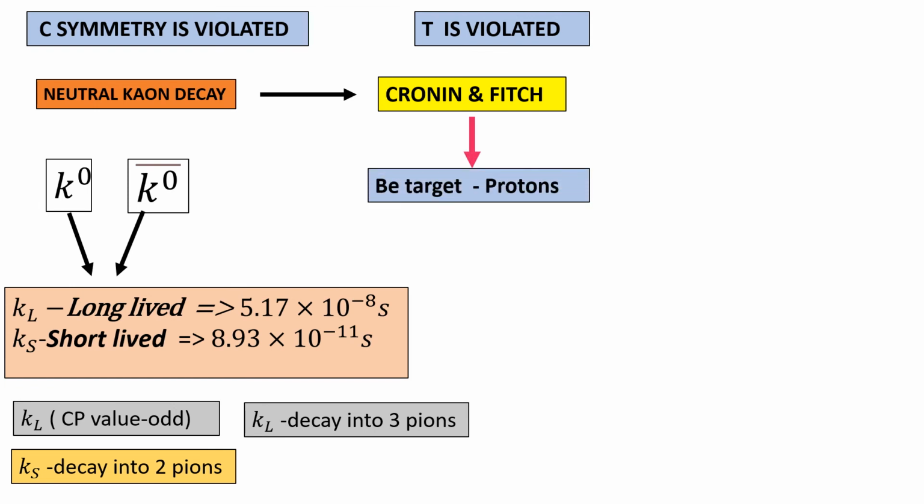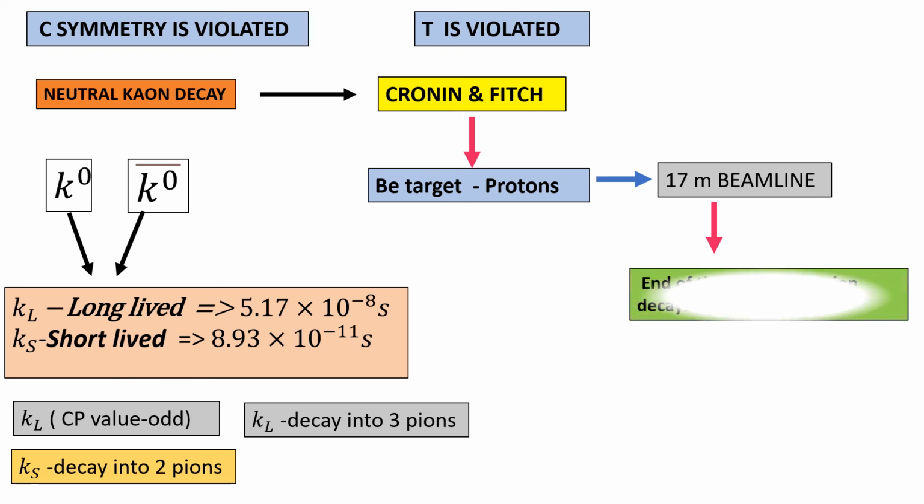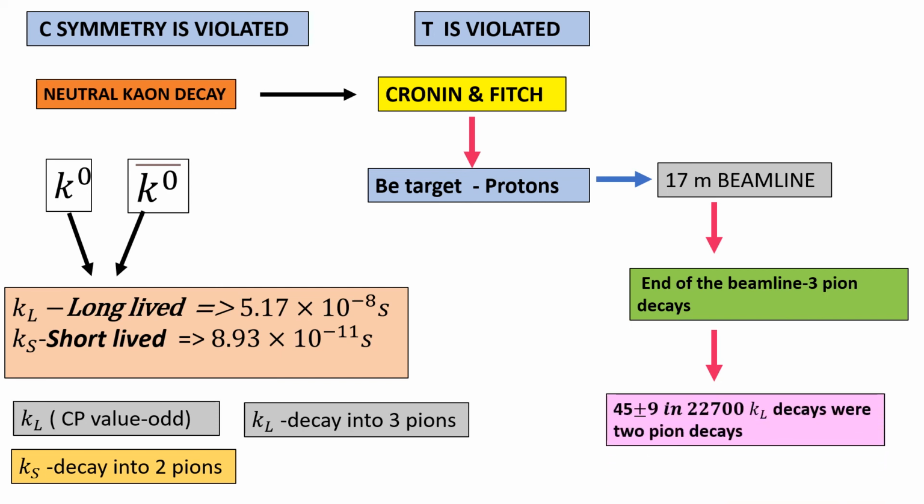For the experiment, beryllium was used as a target and the decays were studied over a 17-meter long beamline. Given the decay time of the K-short type, it was thought that only 3 pion decays would be detected at the end of the beamline. But out of 22,700 KL decays, nearly 45 were found to be 2 pion decays, which is approximately 1 in 500 decays. This proved that weak interaction violated CP symmetry.